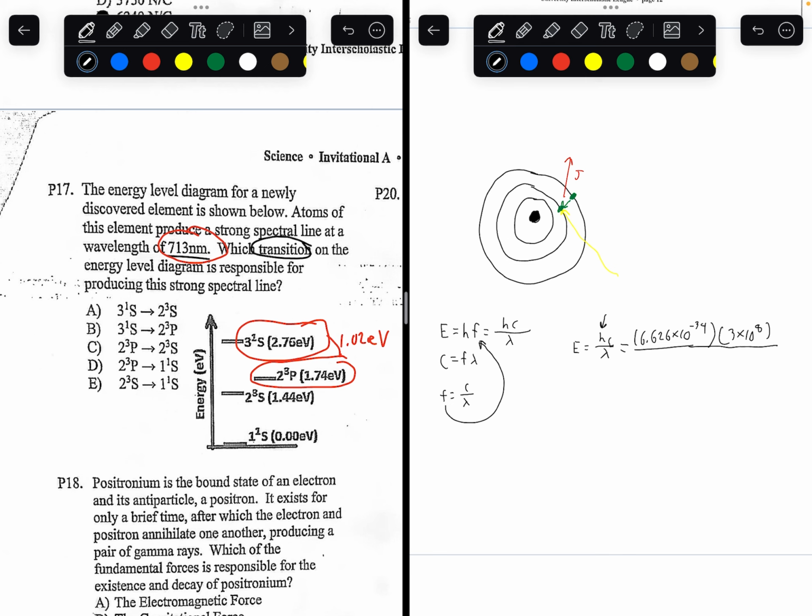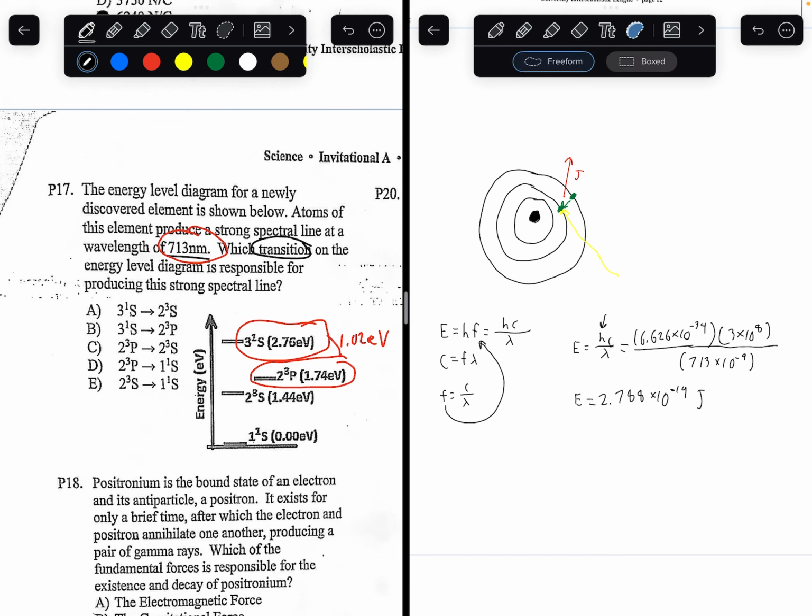Divide by the wavelength. Remember, the wavelength has to be in meters. So 713 nanometers is equal to 713 times 10 to the negative 9 meters. So plugging everything into a calculator, you'll get energy equals 2.788 times 10 to the negative 19 joules.